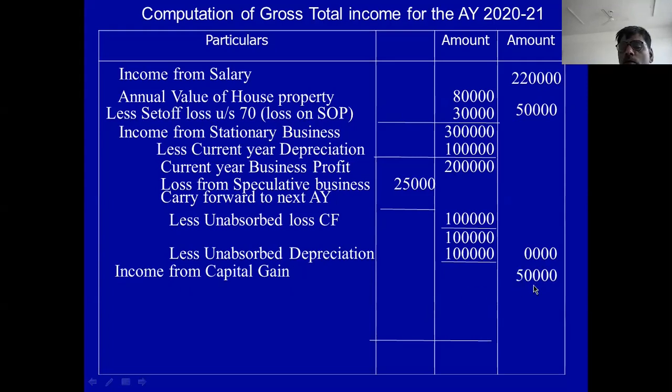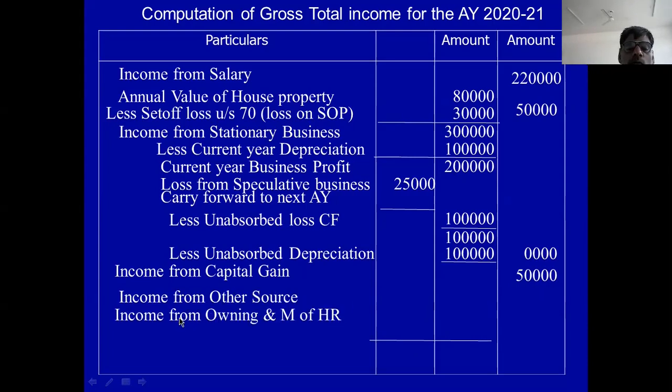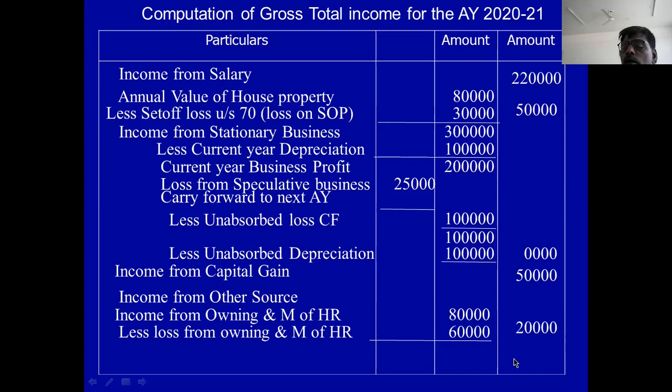It is given in the problem directly. Then income from other source. In the income from other source, income from owning and maintaining horse race, 80,000 is there. Less loss from owning and maintenance of horse race, 60,000. Remaining is 20,000. Income from other source is 20,000.